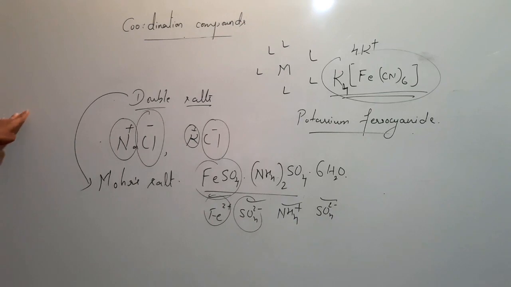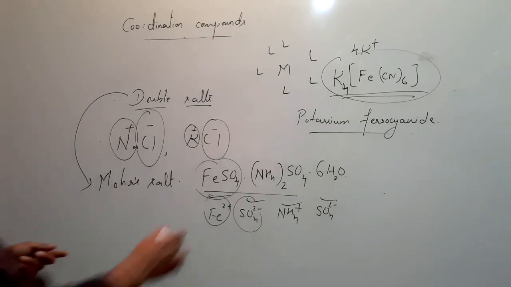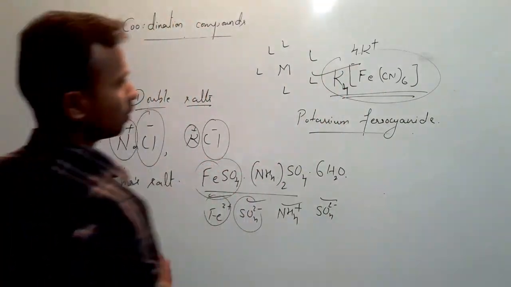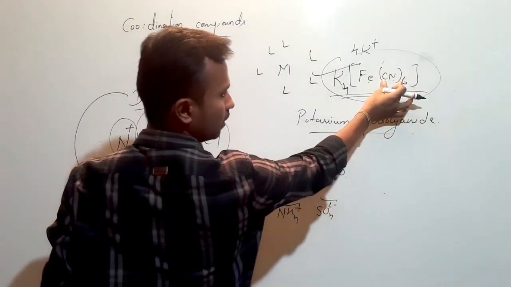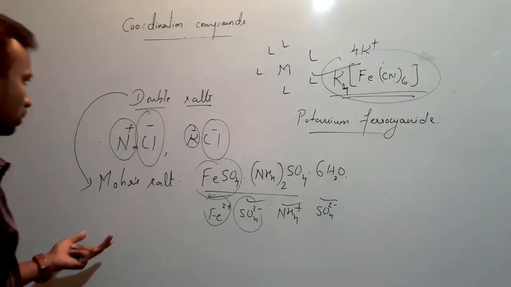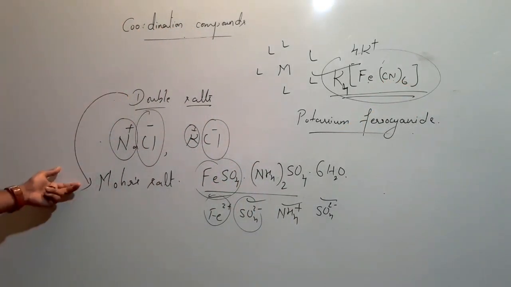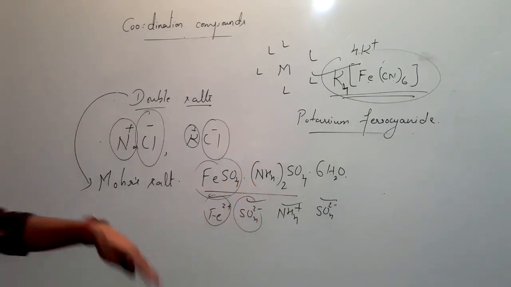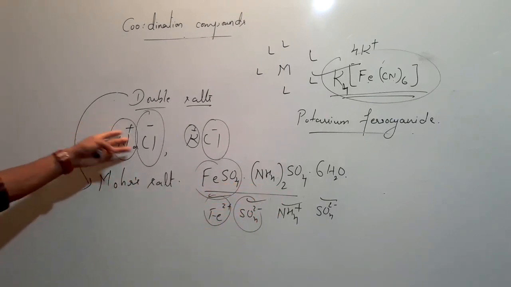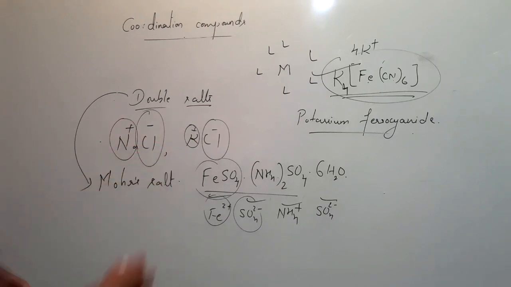Okay, so I think you people have an idea about coordination compounds, that is this one, where the central metal atom is surrounded by some group of atoms called ligands, and you also know about double salts where we will have two cations and two anions, right? And we also know about single salts. Okay, in this case we are not discussing single salts. You remember only coordination compounds and double salts.